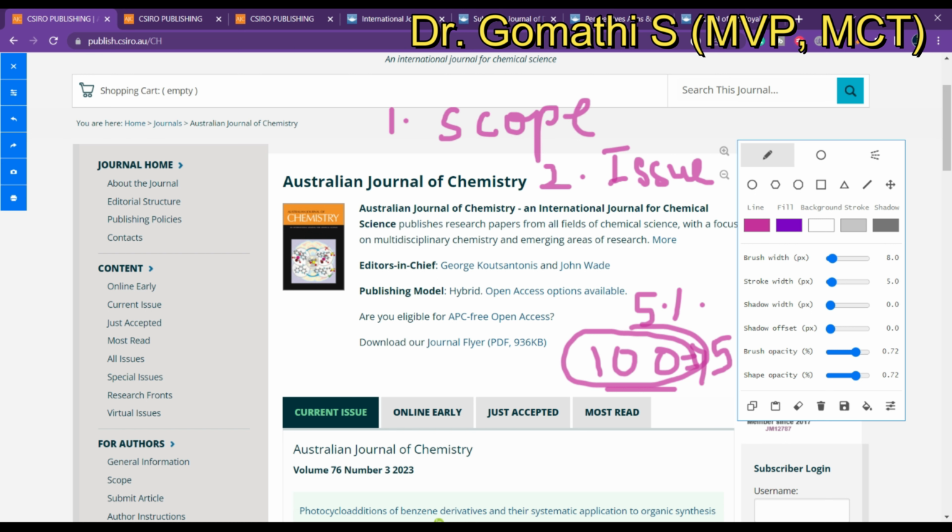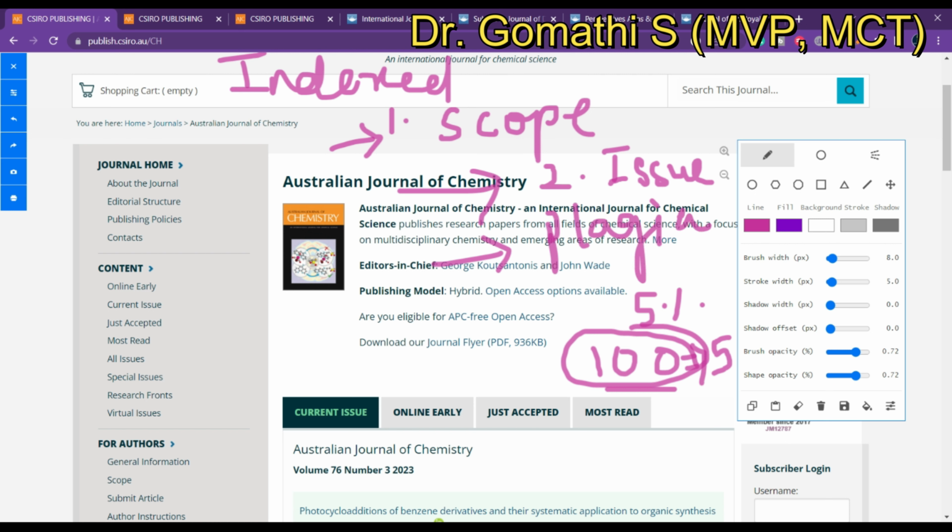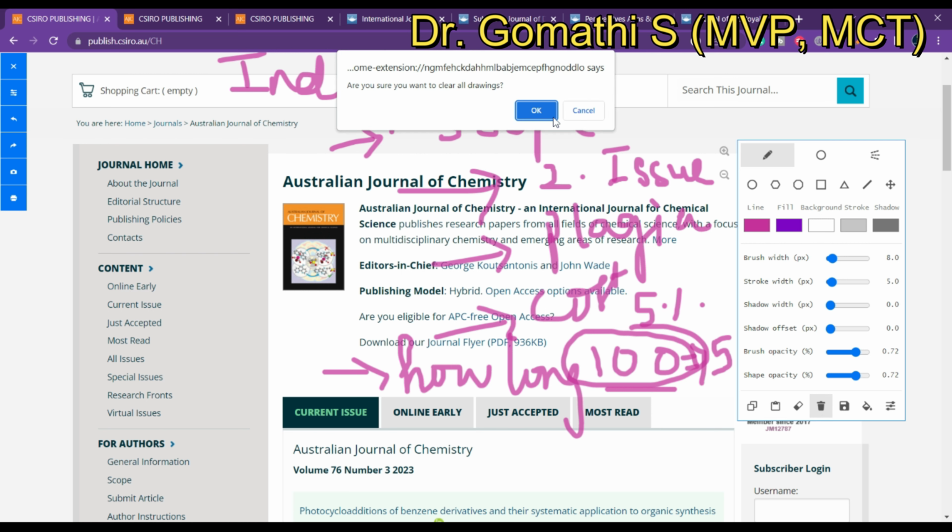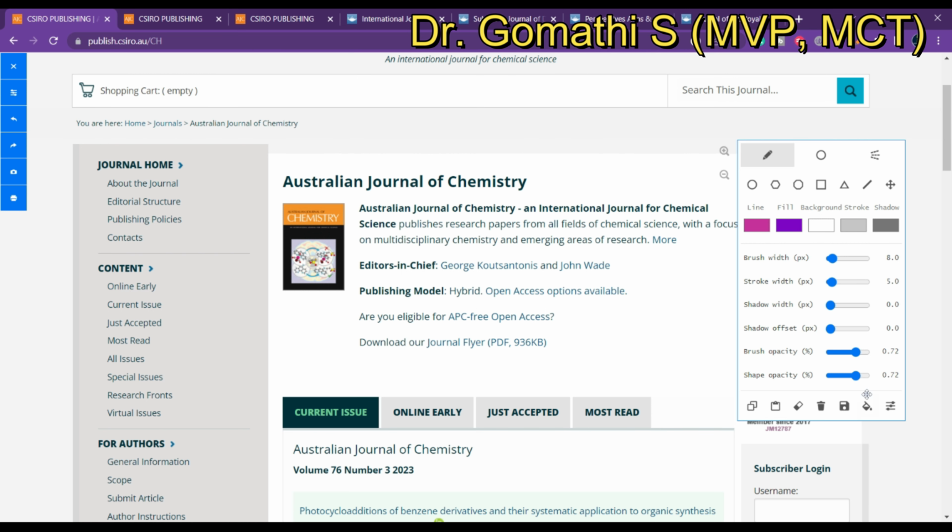And before all these things, you have to check whether it is still indexed in Scopus or Web of Science. Then the scope of the journal, the issues, the plagiarism policy and copyright policy. You have to check the cost of the journal, and any other information like how long they take to reply to you after your first submission. And you can inquire more about this particular journal in your research circle.